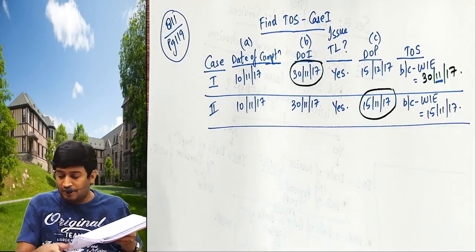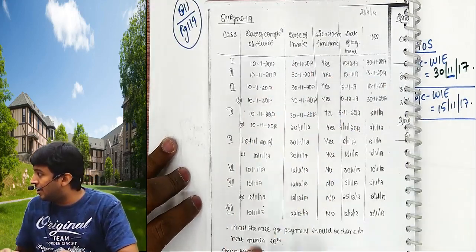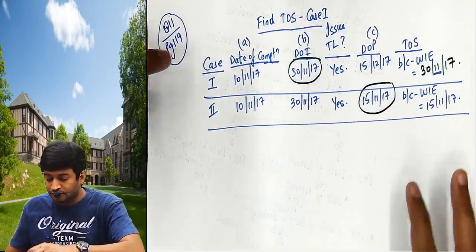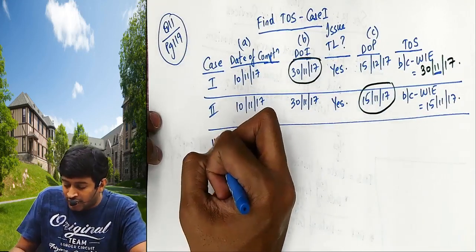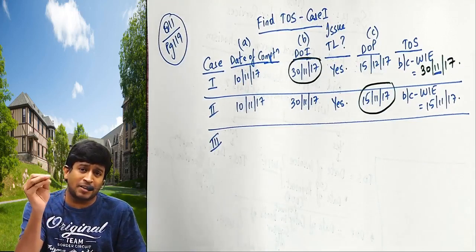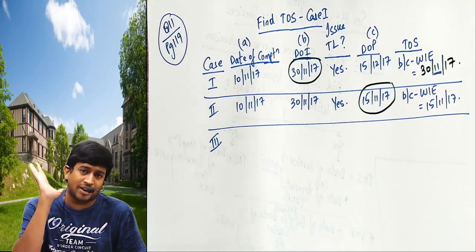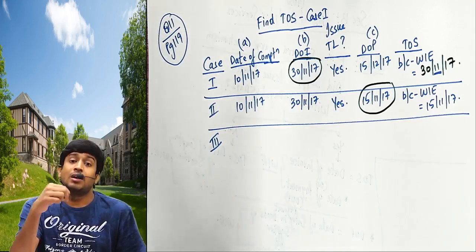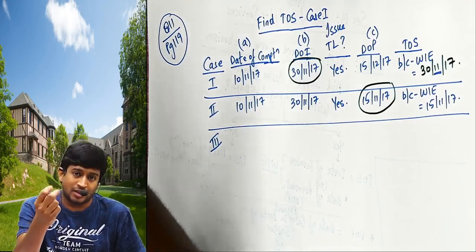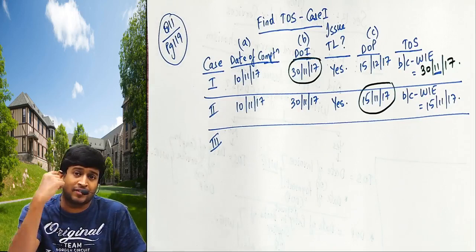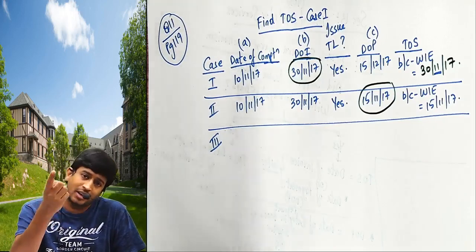Listen, you need not copy. If you want to copy, you can copy. The answer is already here. Now write one point, understand. If there are two dates of payments, for example, I gave a bill of 100 plus 18. He made the payment in two installments, 60 rupees separately, 40 rupees after some time. So if you are getting payments in two installments, you have two times of supply. If you are getting payment in three installments, you will have three times of supply. If you are getting payment in one amount, one installment, one time of supply.